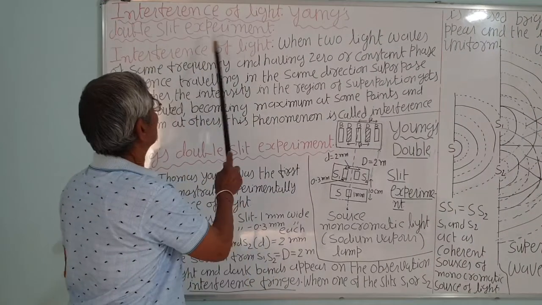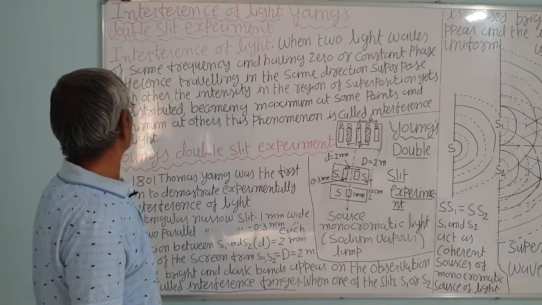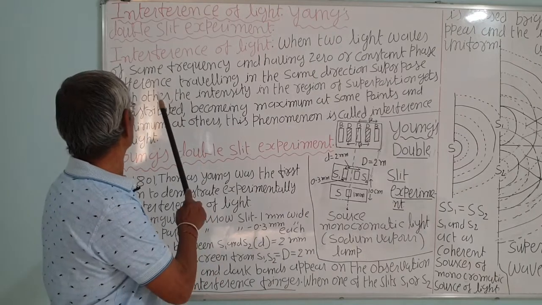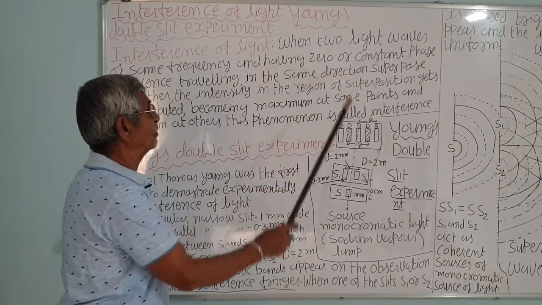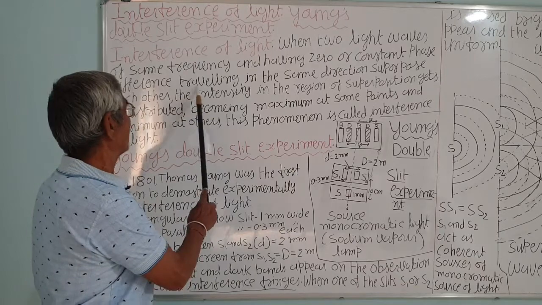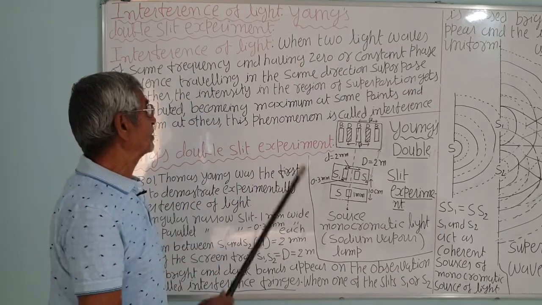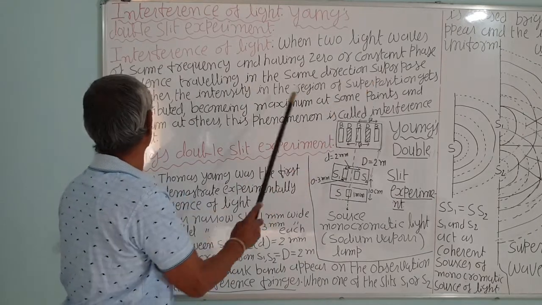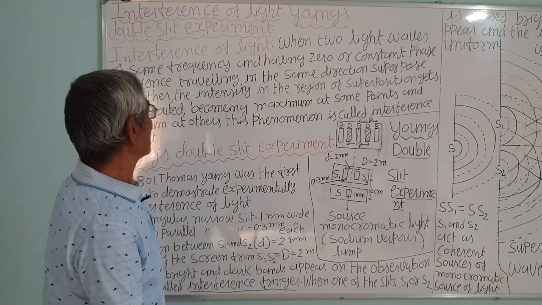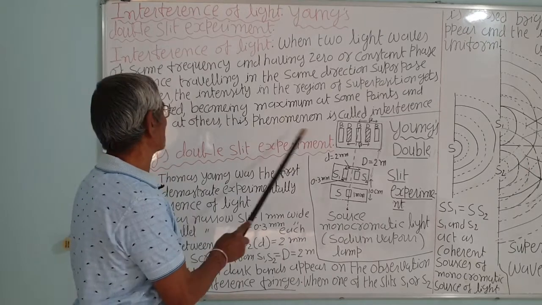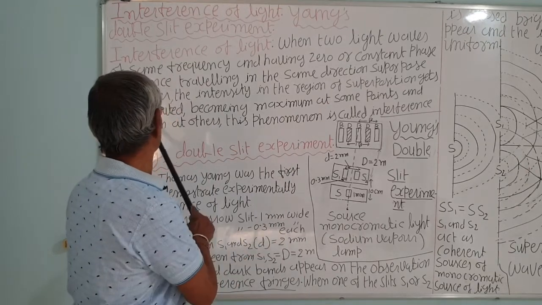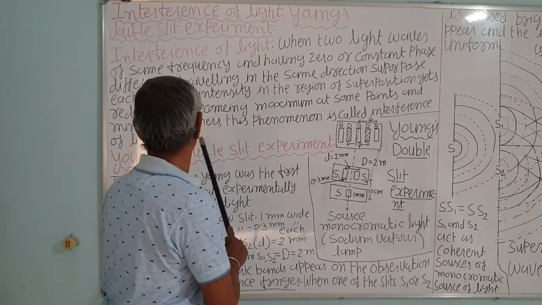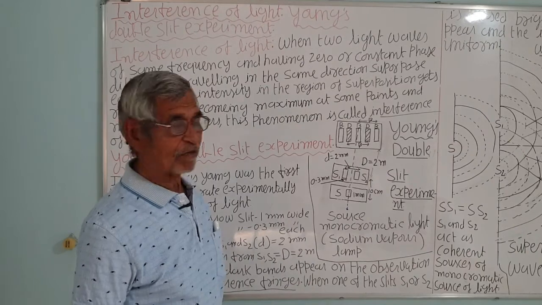The interference of light and Young's double slit experiment. What is interference? When two light waves of the same frequency and having zero or constant phase difference, traveling in the same direction, remember, not opposite direction, otherwise there will be stationary waves, superpose each other, the intensity in the region of superposition gets redistributed, becoming the maximum at some points and minimum at other points. Correct? This phenomenon is known as interference.